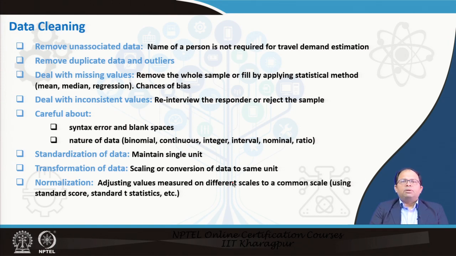Now, as you understand, we are taking the average value of the entire data set to fill this up, so that the sample is consistent, but at the same time it may introduce bias in the data, because we may have too much data concentrated towards the central tendency of that particular data set. So this is one problem that can arise, but if there are few cases like this, we can go ahead and do this. Then we can deal with inconsistent values. For example, we can re-interview the respondent or reject the sample.